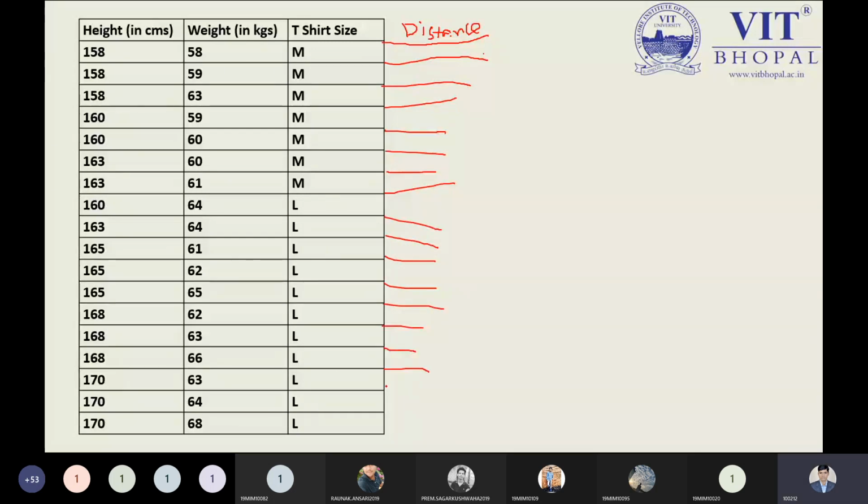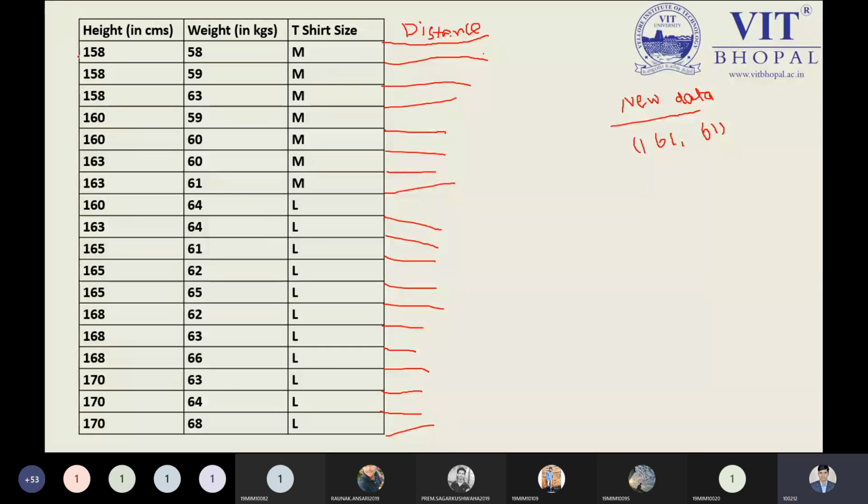Now this one would be the last. The question still in our mind is, what is the parameter by which we can calculate the distance? Of course, what is our formula of the Euclidean distance? That is the distance. So what is the new data? According to the question, as I told you in the previous slide, the new data is the customer Biren, who is looking for a t-shirt size, and he has the features of 161 centimeter height and 61 as the weight of Biren.